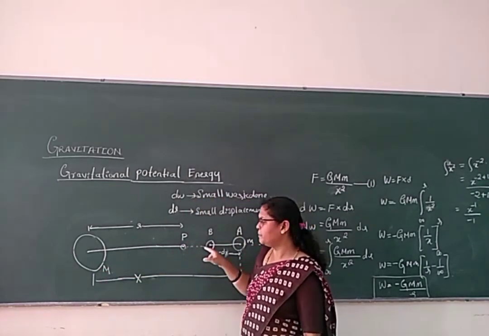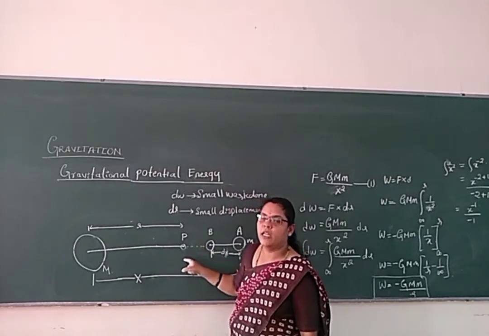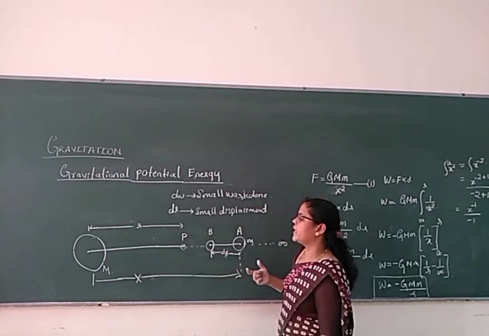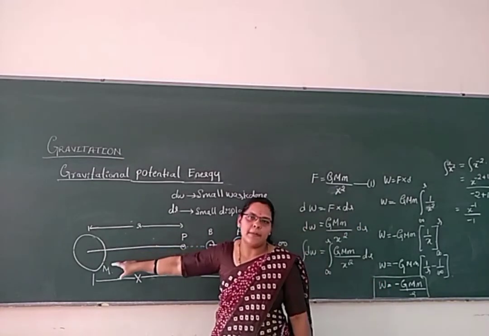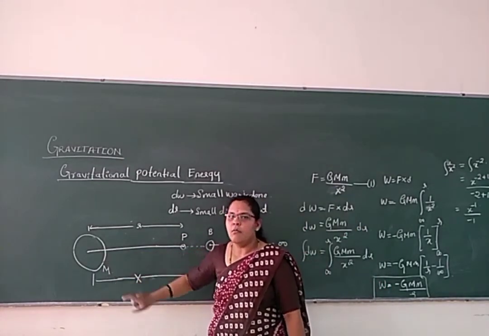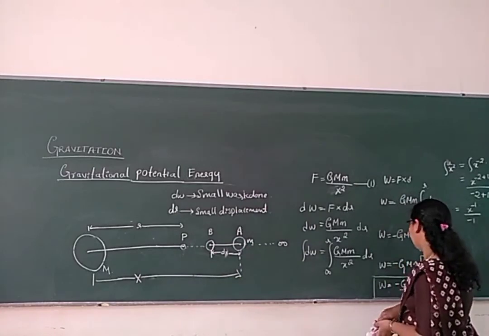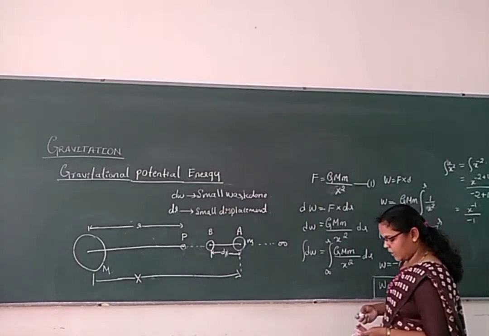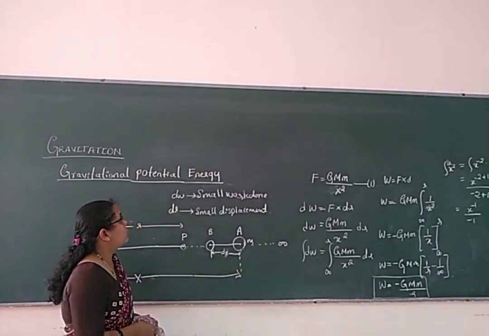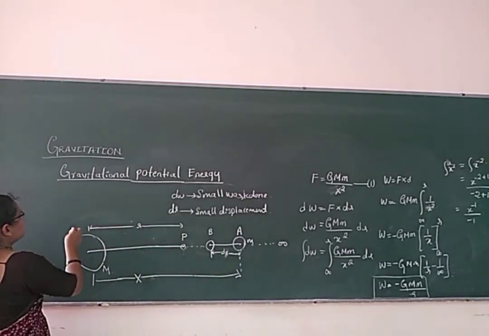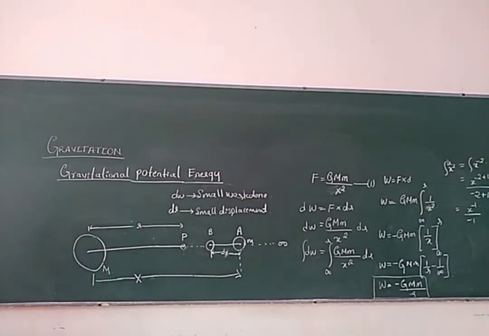It develops the gravitational force of attraction between the body of mass small m and the capital M mass of the body. That is nothing but the work done here. As we know, potential energy is a storage energy.